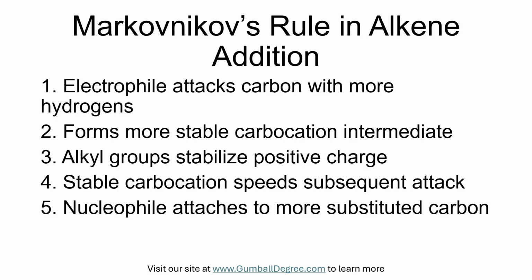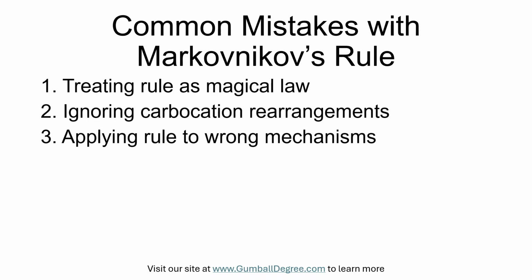So the observed product places the new group on the carbon that was more substituted, and the hydrogen ends up on the carbon that started with more hydrogens. Students often think the rule is a magical law rather than a consequence of carbocation stability, and that leads them to forget to consider situations where rearrangements or alternative mechanisms change the outcome.